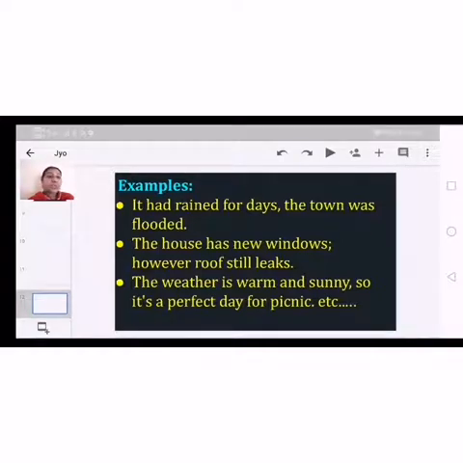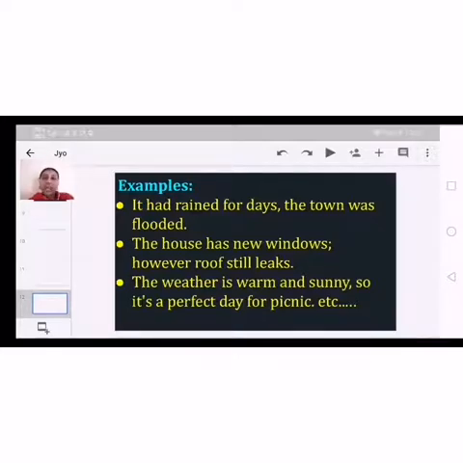Here the two phrases are related to the same family, the same situation. But by using a comma between the two, we made it one compound declarative statement. It had rained for days, the town was flooded.